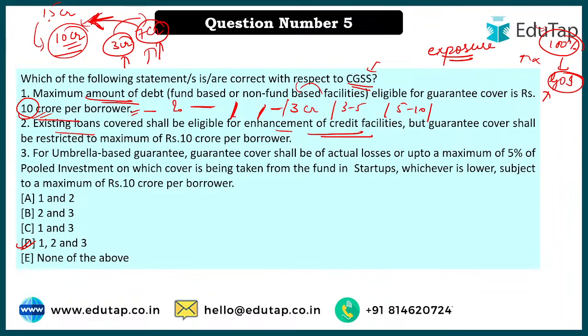And in case of pool investment, what did we understand when we were doing the session? We understood that person to person it will be 10 crore per borrower, but if a pool investment is there, if a group of people have come up, then in that case we also understood there were some leverages and some benefits given, and in that case a maximum of 5%, or whatever the NPA, the bad loan that has been made, only that will be given back. Okay, so here I'm looking at, I thought it was 10 lakh.